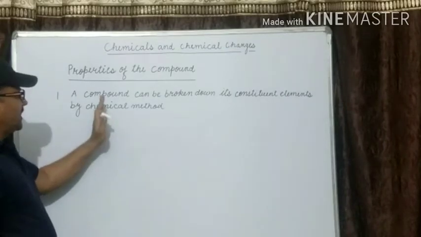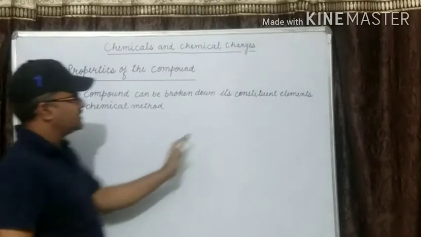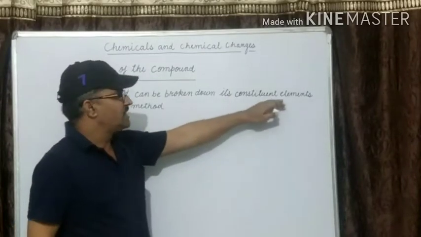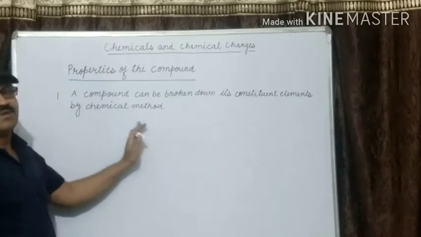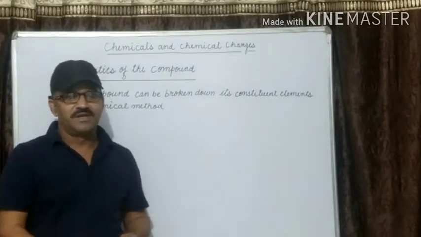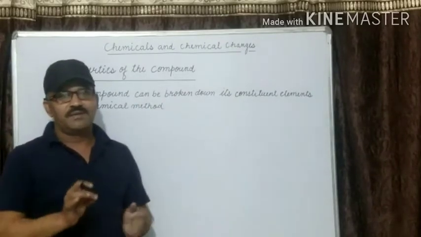Is it clear? Suppose a compound is broken down into its constituent elements, it is done only by chemical method, not physical method. With the help of physical method, we cannot break down a compound.